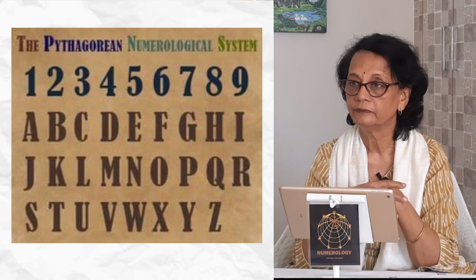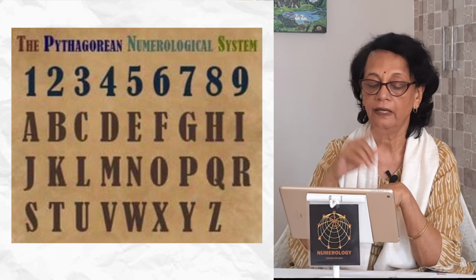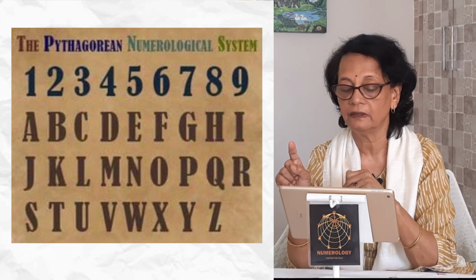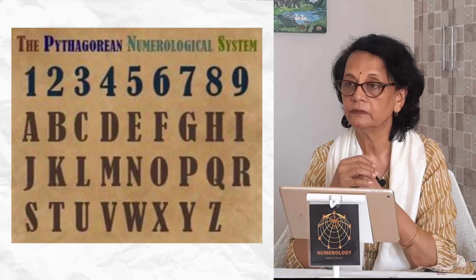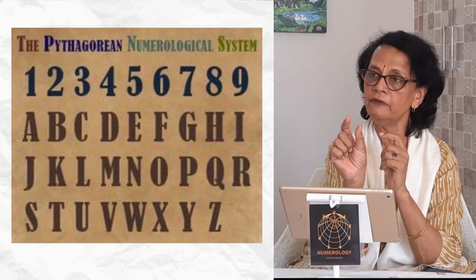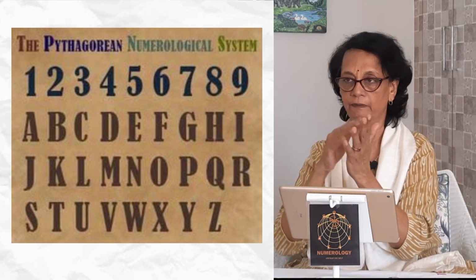Maybe we can take an example. Say for example, if somebody's name is Sona, S-O-N-A. S is 1, O is 6, N is 5, A is 1. Add them. 12, 13. 13/4. Now we are just taking the first name here. We don't know the full name. Full name could be something else. So here the first name is a karmic number.